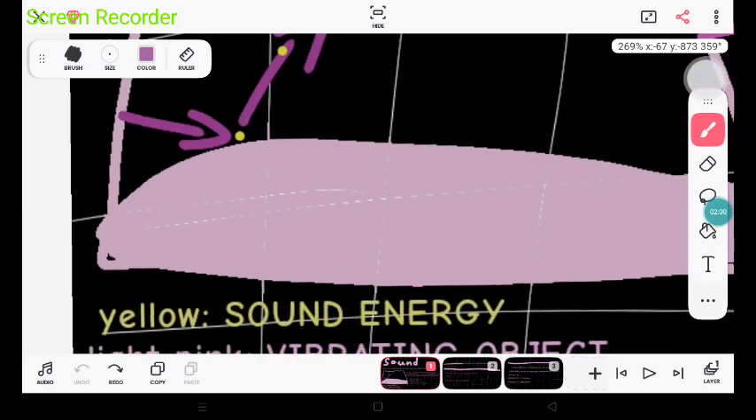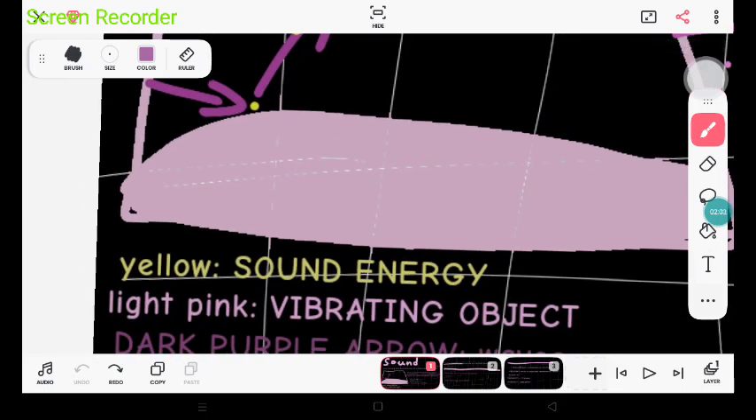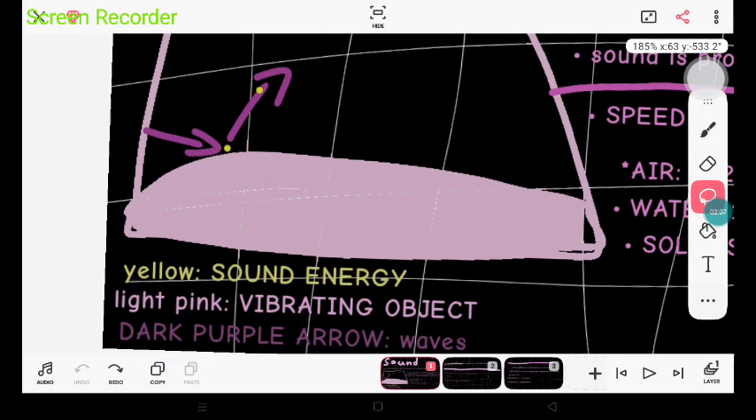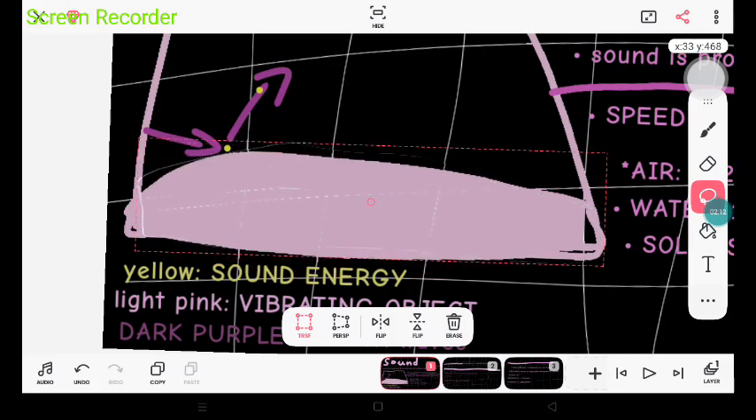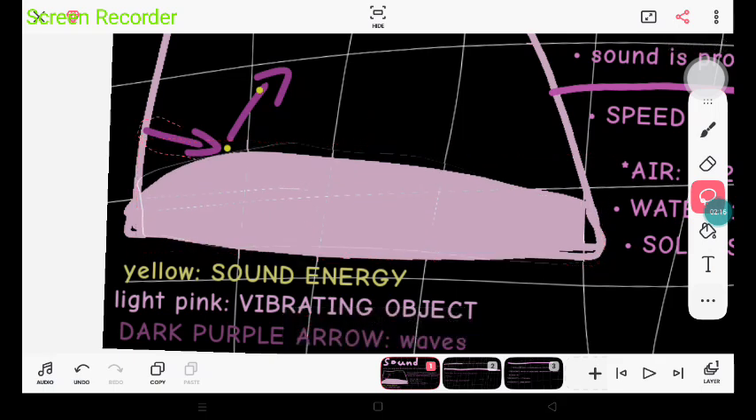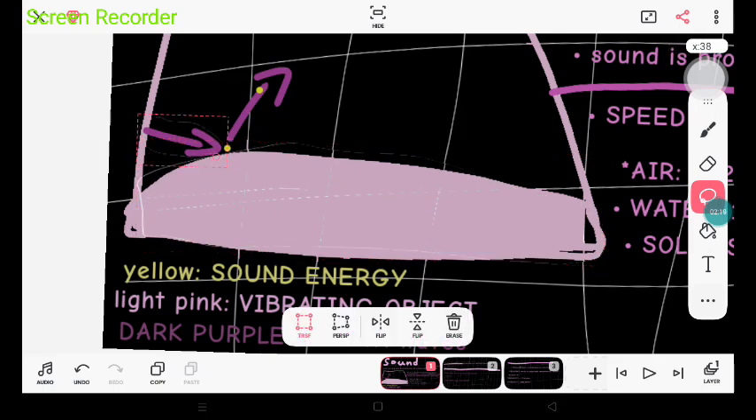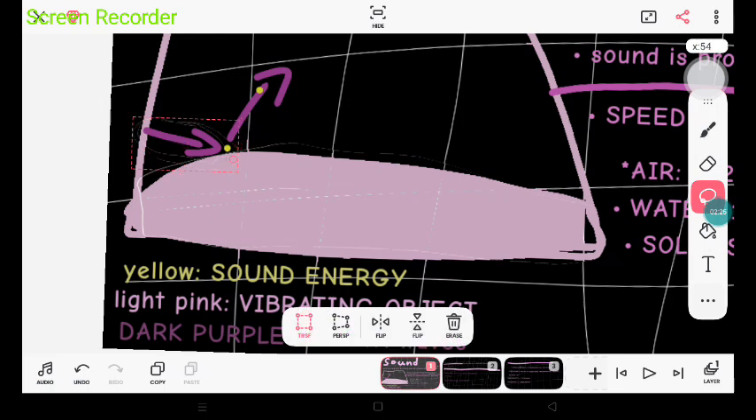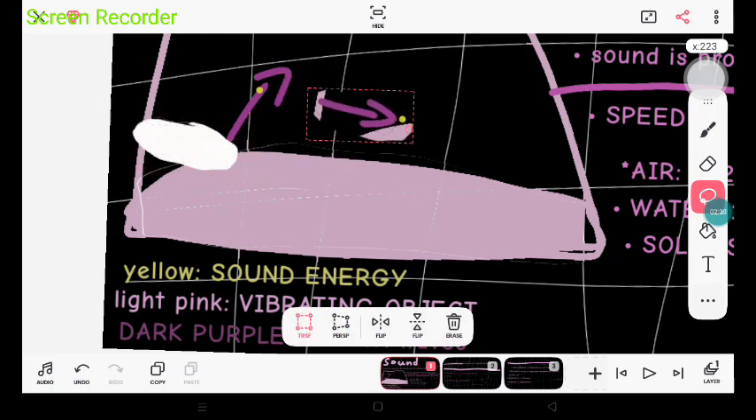Now, suppose this object is vibrating. Let me just select all of this, and wow, look, it's vibrating a bit. And when it's vibrating, it's producing these sound waves that are going out, and the vibrating object is producing sound waves which are constantly getting made because this thing is vibrating.